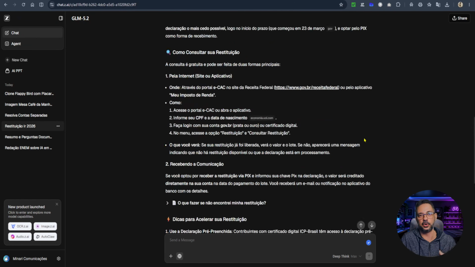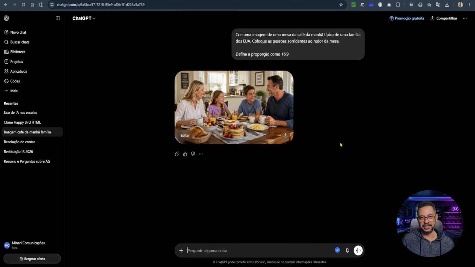Even using a simple prompt, it went online, researched everything properly, and brought back a much better result than the other 2 models. Another example. Now, image generation. And this is where the Chinese model has its Achilles heel. Look at what I asked ChatGPT here. Create an image of a typical breakfast table for a family in the United States.